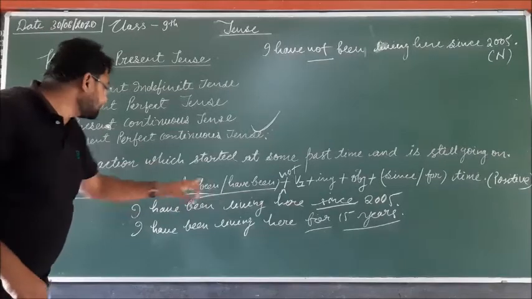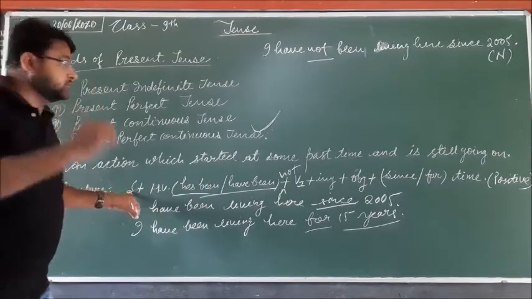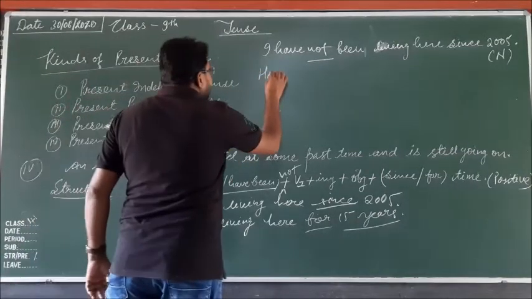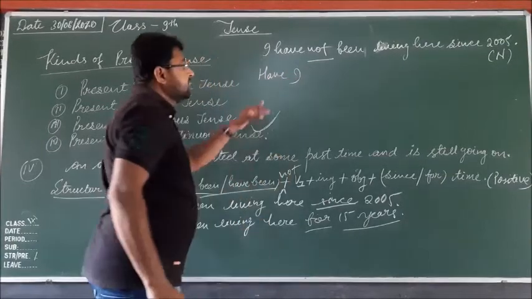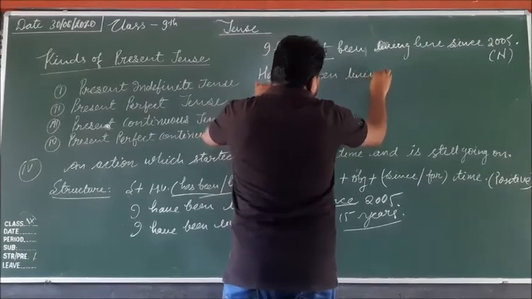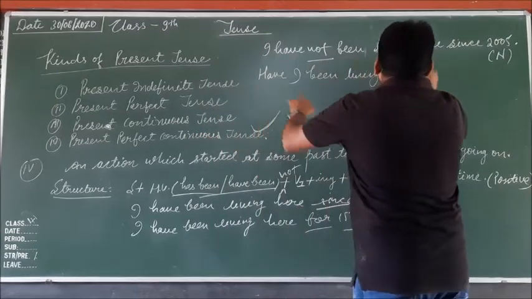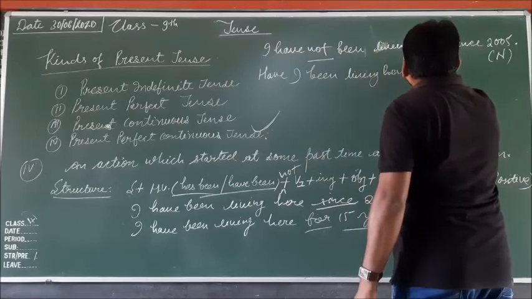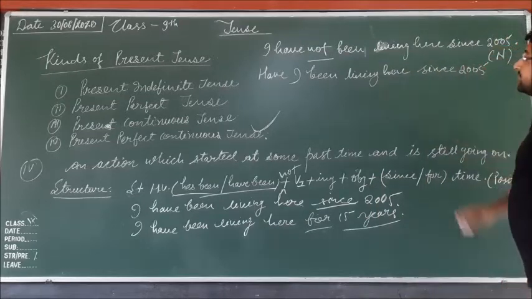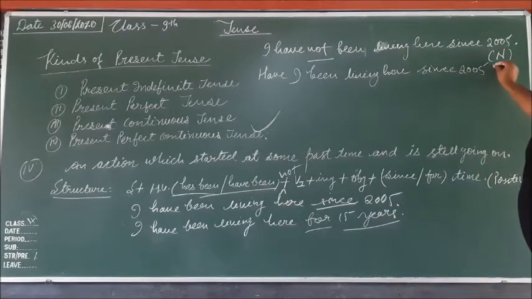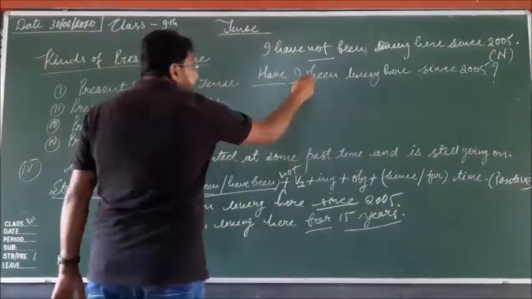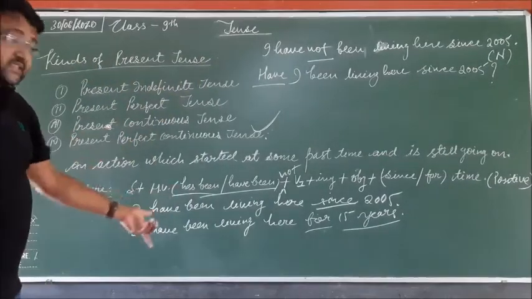So has and have is applied before the subject, and then the rest continues. Have I been living here since 2005? And then a question mark, because have is applied just before the subject and been will be in its place.